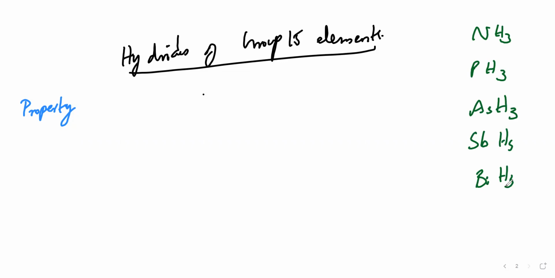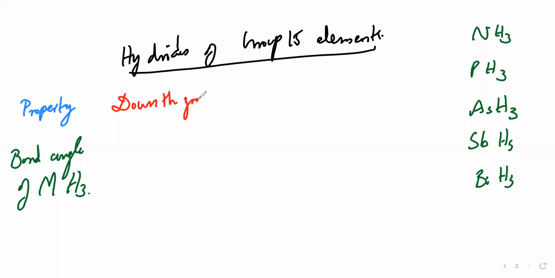So what is the first property here? Bond angle, I'll write down here. Bond angle of the metal hydride, MH3. M stands for metal. So I'm talking about down the group. Bond angle decreases down the group.